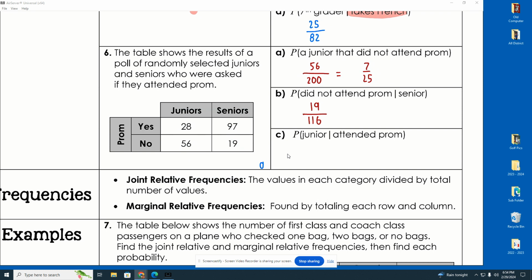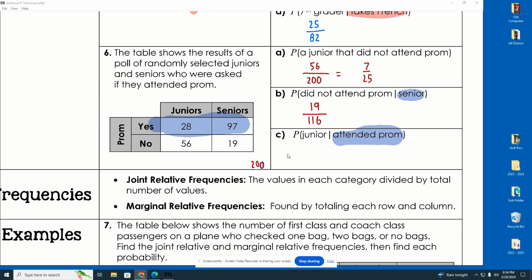Now, last thing, let me put that number back up just in case we need it in a minute. I don't think we will. What's the probability that they're a junior given that they attended prom? Again, this is my focus. When they give me those given that's, that becomes my focus. So I'm only dealing with those that attended prom. That's the yes right there. That's 28 plus 97 people.